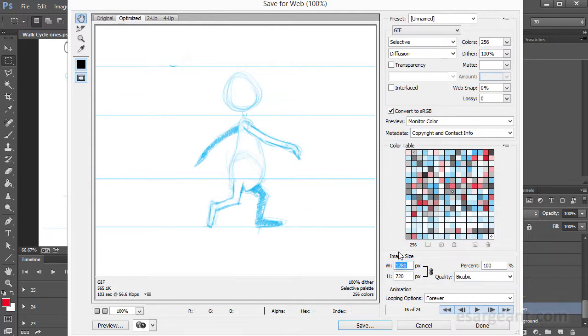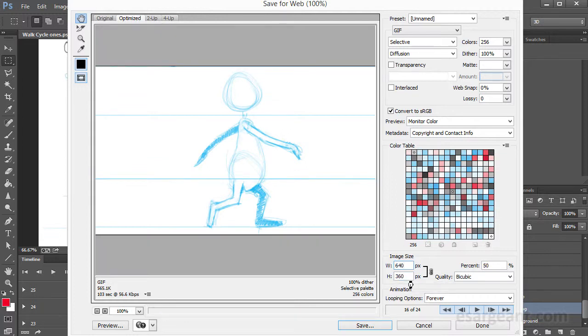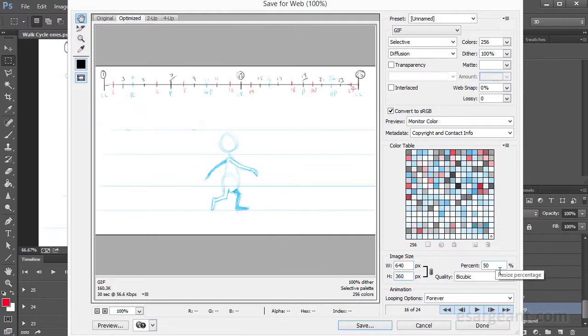But if I were optimizing this for a web page, for example, what I would be inclined to do is lower the resolution down. Let's start with the width. Let's do 640, and you can see how it adjusts the height accordingly, and that's actually taking it down to 50%. I get a new preview and I get a new color table. You can also see that we get these little options down here in the bottom left hand corner that sort of give you an estimated file size and how long that would take to download on a given connection speed.